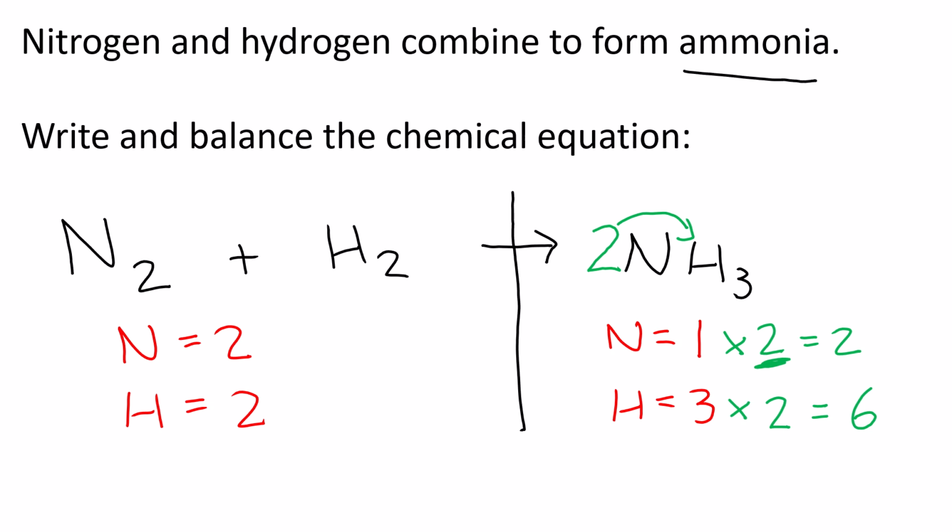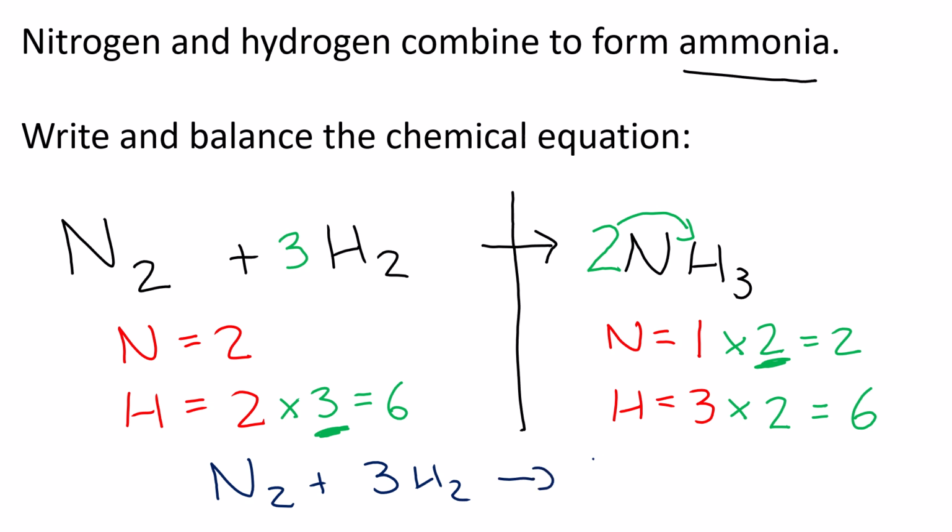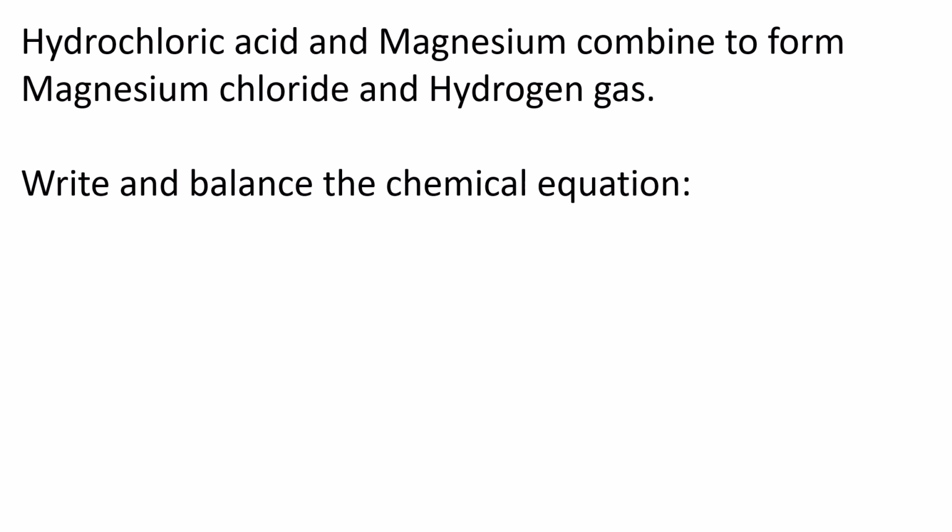What can I do to this hydrogen to make it a 6? 2 times what is 6? 2 times 3 is 6. Whatever you times it by, that is the number that goes in front. Okay, 2, 2, 6, 6, balanced. So then I rewrite it. N2 plus 3 H2 goes to 2NH3, balanced. Okay, so once you get the hang of it, it becomes really, really easy, but it's just about practicing.